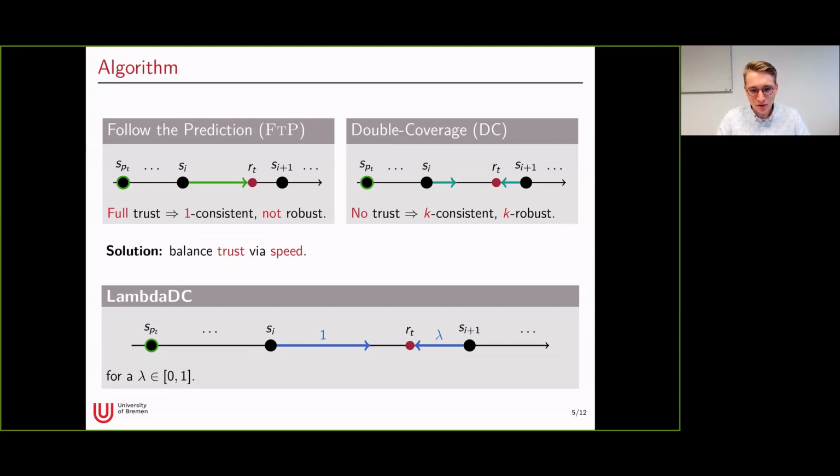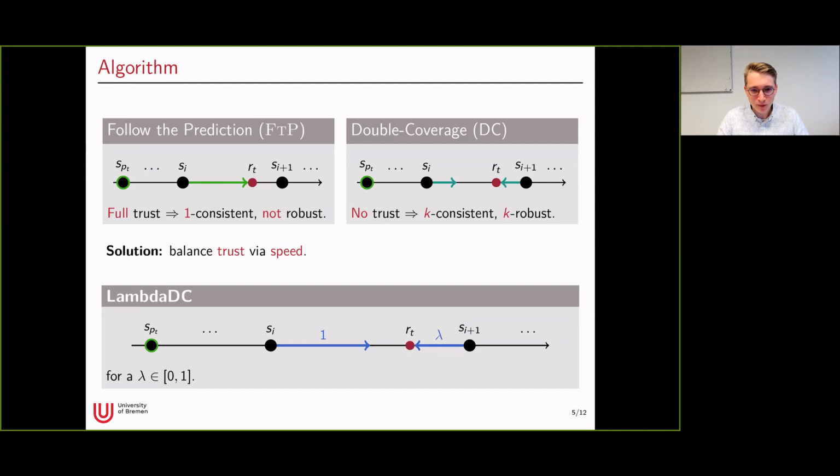So if we set lambda to 0, this means that we fully trust the prediction. This algorithm corresponds to follow the prediction. And if we set lambda to 1, which means that we have no trust in the prediction, our algorithm is equal to double coverage. So this algorithm interpolates between follow the prediction and double coverage using this hyperparameter, which sets the server speeds.